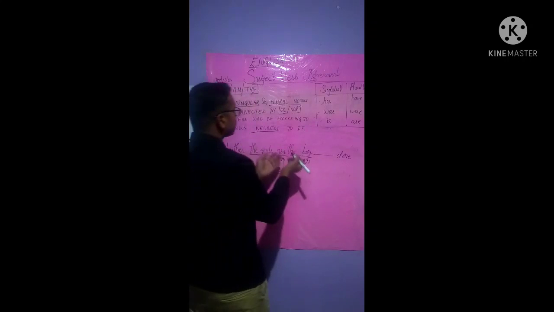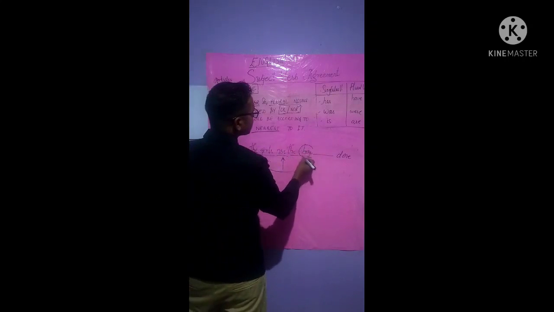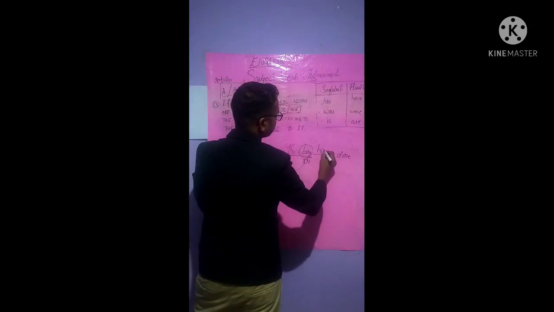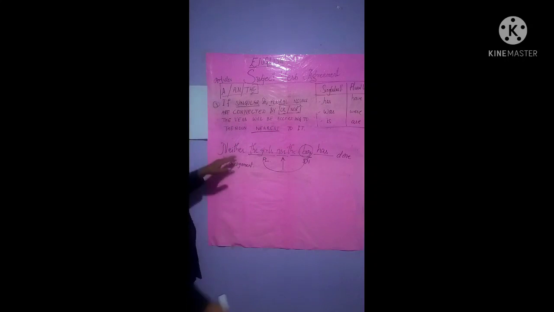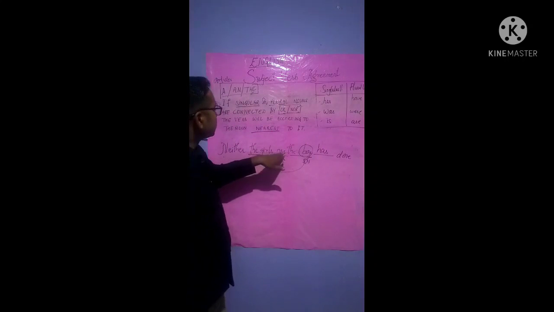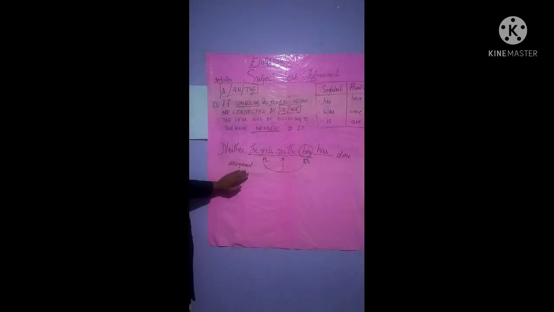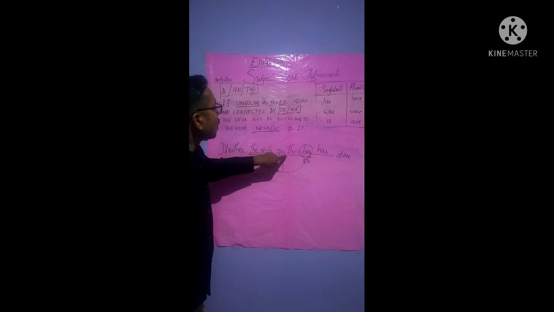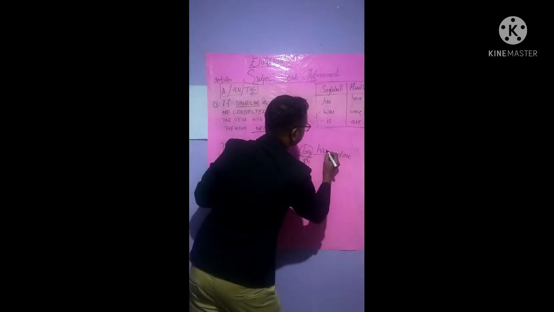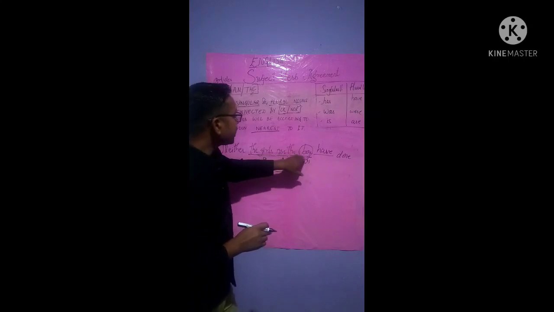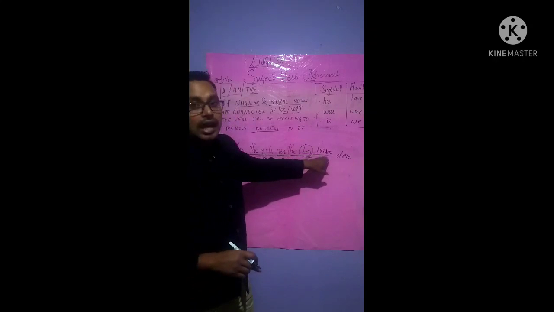If there is a singular noun, we will consider a singular verb, isn't it? Has. All right? Neither the girls nor the boy has done assignment. If we write, neither the girls nor the boy have, if we see girls and boys, then we have to write have.